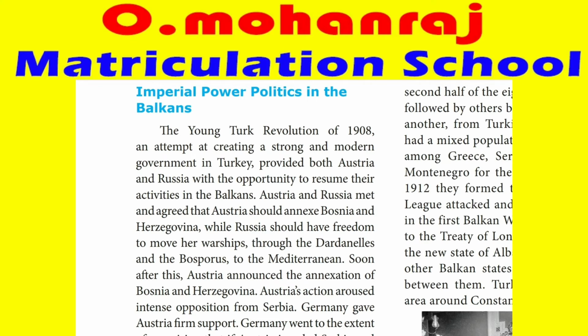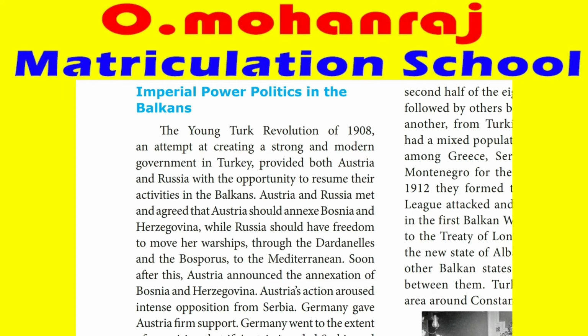The Young Turk Revolution of 1908, an attempt at creating a strong and modern government in Turkey, provided both Austria and Russia with an opportunity to resume their activities in the Balkans. Turkey has a very important place, Constantinople, and the Ottoman Turks were ruling those places. During that time, there was a revolution in Turkey, so there was confusion. Whenever there is confusion, neighboring states will take advantage of that. In the same way, Austria on the western side and Russia on the eastern side wanted to control some of the places in the Balkans.